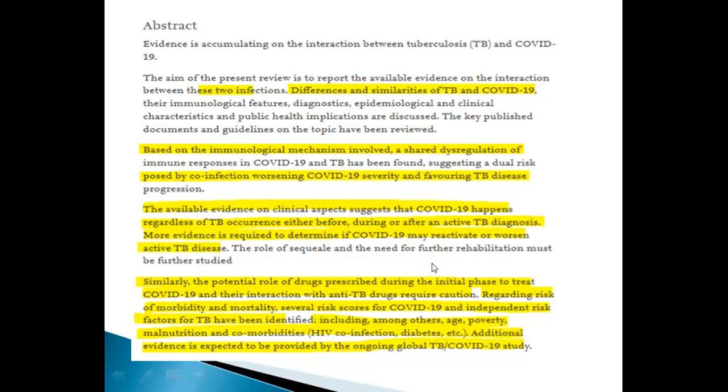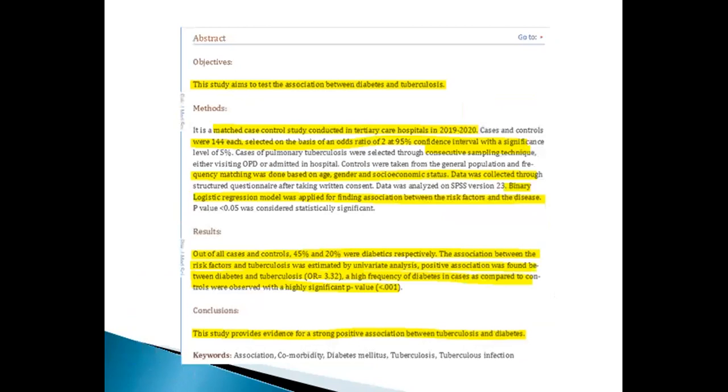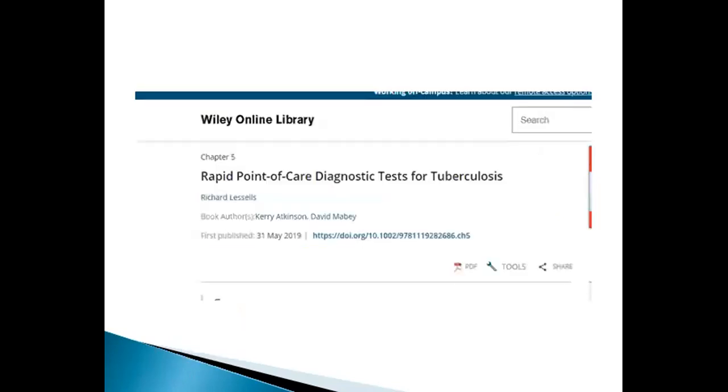There is also a paper published on association, which aims to test the association between diabetes and tuberculosis. This is a matched case control study in a tertiary hospital, 2019 to 20, and the results show that the overall cases and 45 to 20% were diabetes, respectively. Association between this factor and tuberculosis was estimated, a positive association was found, and this study provides evidence for a strong positive association between diabetes and tuberculosis treatment.